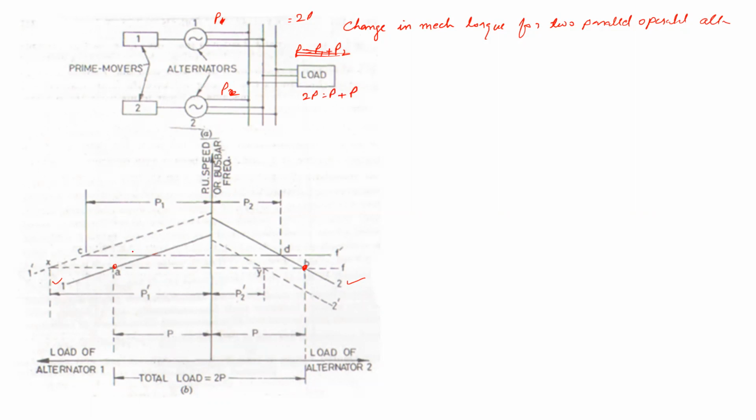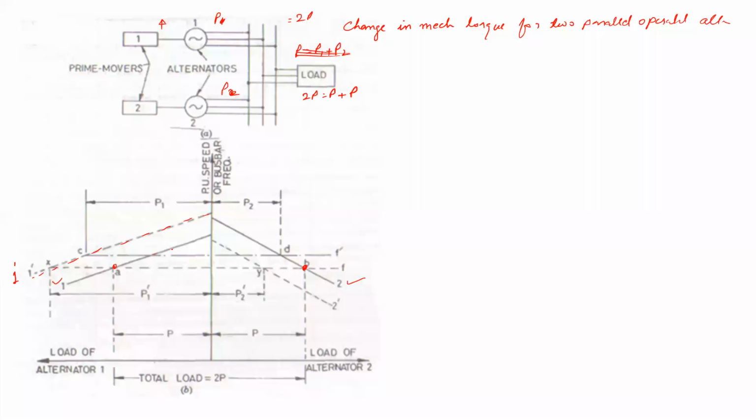Now let the mechanical input of the first machine be increased. Here the mechanical input, or torque, has been increased. Because of this torque, generator 1 gets accelerated. As it accelerates, its drooping frequency characteristic shifts to this value. This is the new characteristic of prime mover 1, denoted by 1 dash.